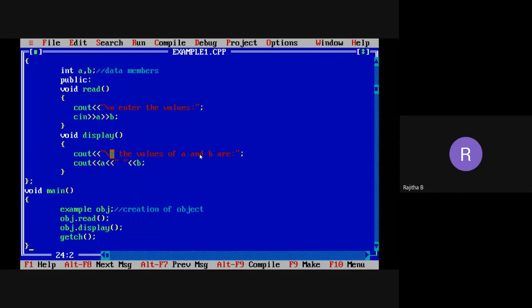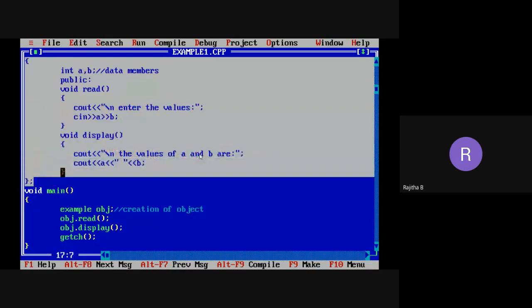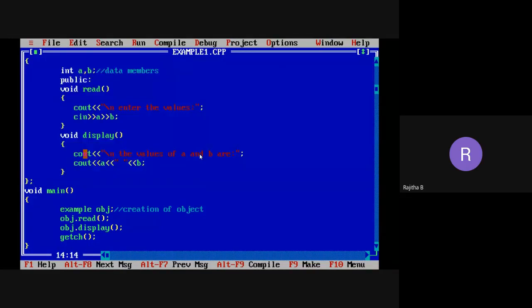And I am defining the member function within the class. Within the class means this one. Within the class, I am taking the read function and the display function. Now, what is the second way to define the function? Define the function outside the class. Now see this one, how to define the function outside the class.